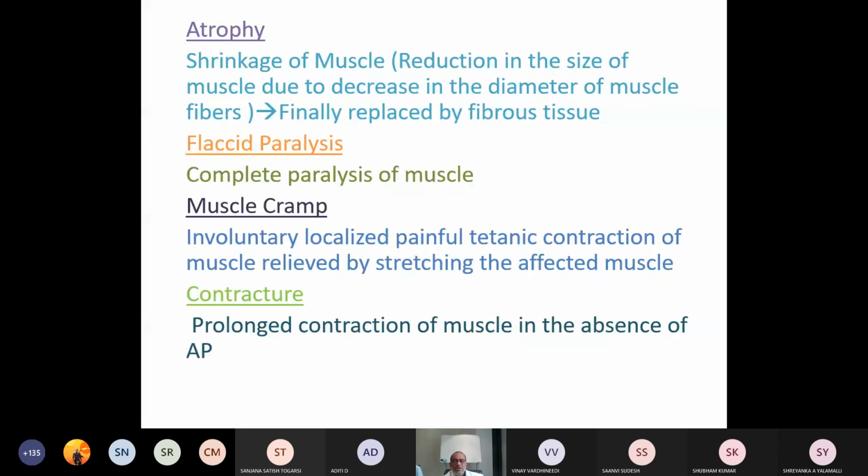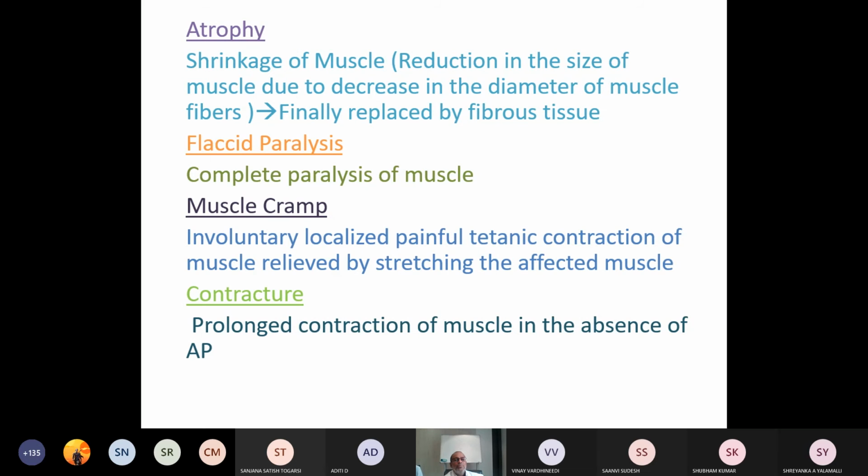muscle, which is associated with reduction in the size of the muscle, a reduction in the diameter of the muscle fibers. So there is a reduction in the size of the muscle due to reduction in the individual diameter of the muscle fibers, as a result of which the size of the muscle in toto is reduced. Over a period of time, it may be replaced by fibrous tissue, so it is no longer active muscle but inactive, fibrous muscle. Understood? Then complete paralysis of the muscle is referred to as flaccid paralysis.